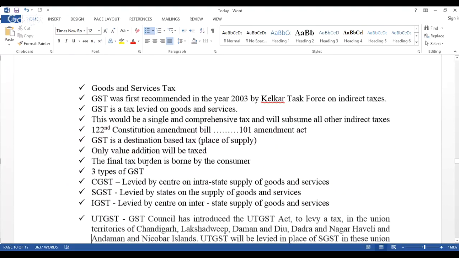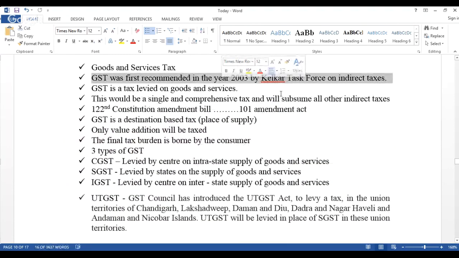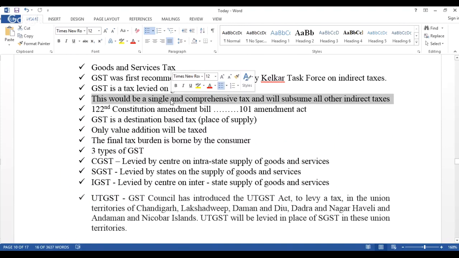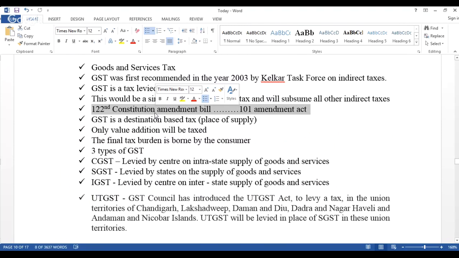GST was first recommended in the year 2003 by a committee called the Kelkar Task Force on Indirect Taxes. This is one possible question, and my dear close friends, please remember this. This is the tax that is levied on goods and services. This would be a single and comprehensive tax, and it will subsume all other indirect taxes. This is the 122nd Constitutional Amendment Bill. It became the 101st Amendment Act.